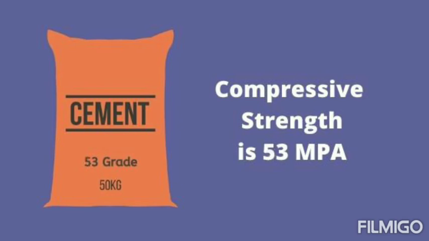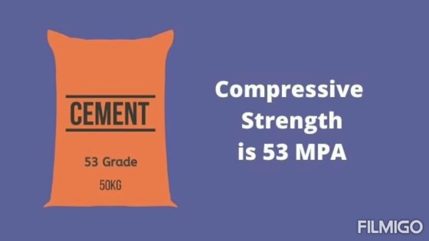And the third one is 53 grade cement. The strength of cement mortar not more than 53 Newton per mm square is called 53 grade cement. It is high strength cement and the cost is also very high. So it is mainly used for special constructions or heavy constructions.